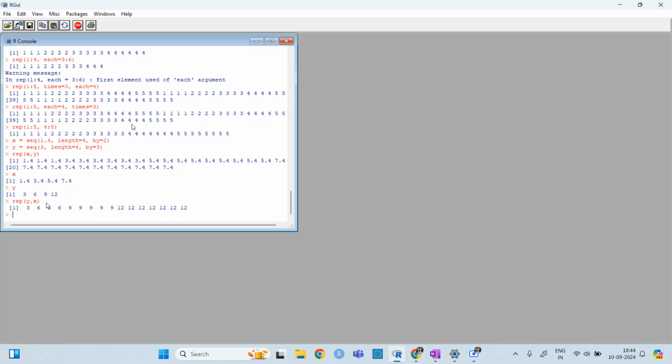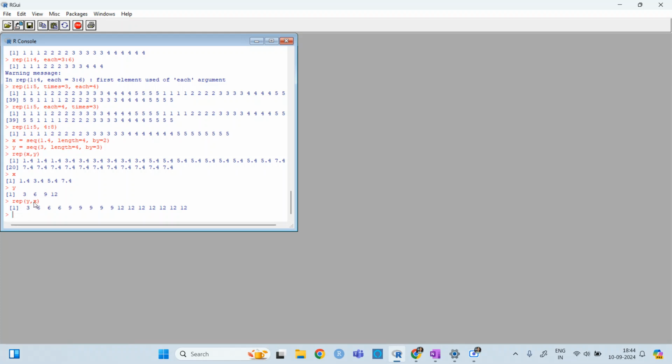Then what it has done is that we want to repeat y by x, but now x is in this format: 1.4, 3.4, 5.4, 7.4. So you can see that it has considered x in the integer form. So x as 1, and then 3, and then 5, and then 7. So it has first rounded off this x, and then it has done this operation on y.